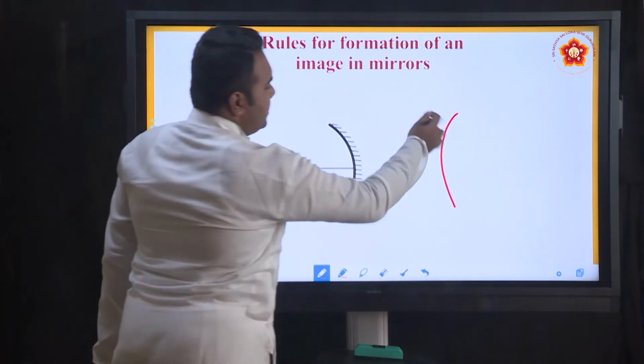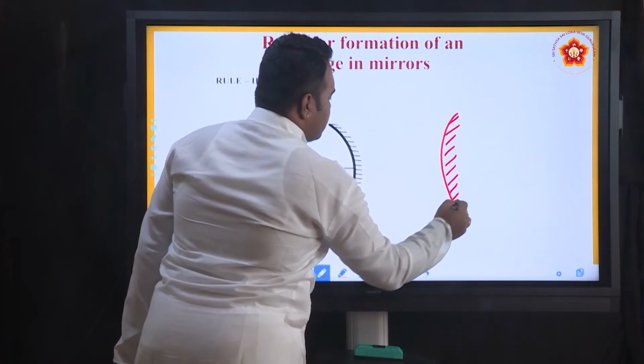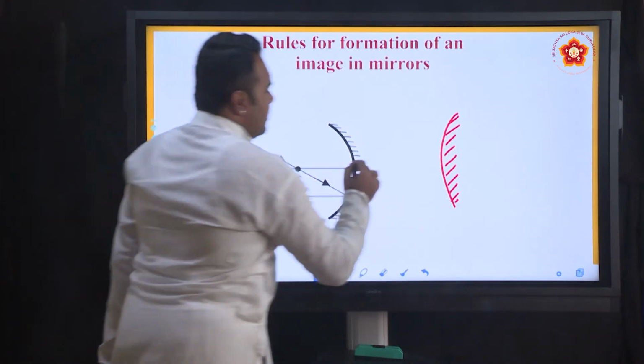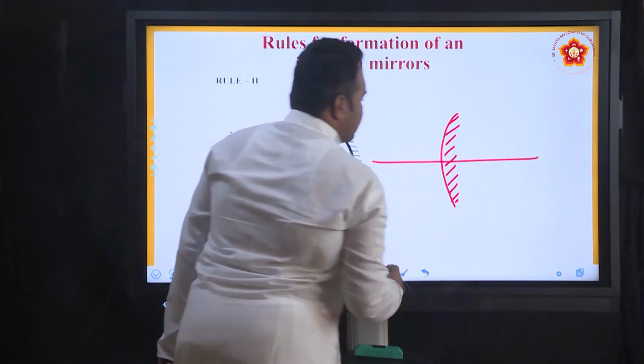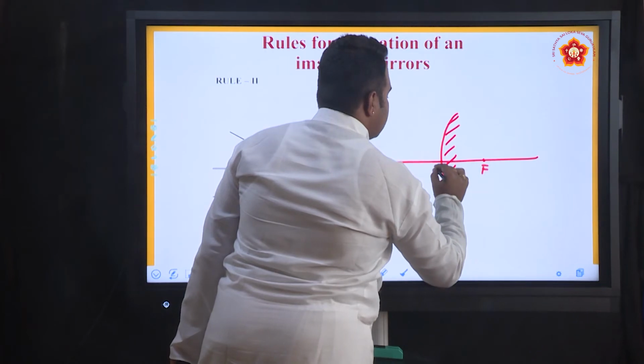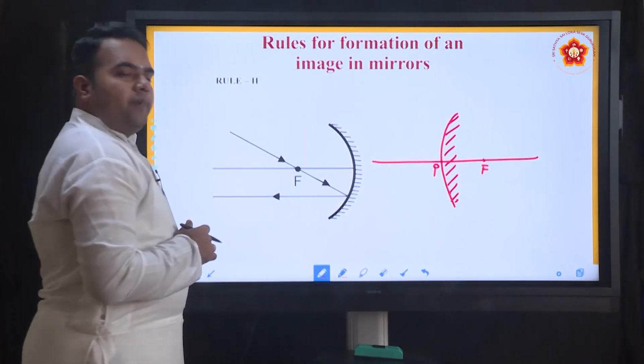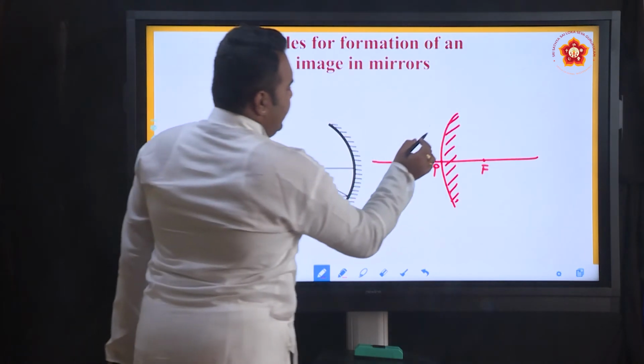Convex mirror, the reflecting surface is outward. So, this is the convex mirror, and I draw my principal axis, I mark my focus here, and this is the pole. Now, how could the same rule be applied for a convex mirror?